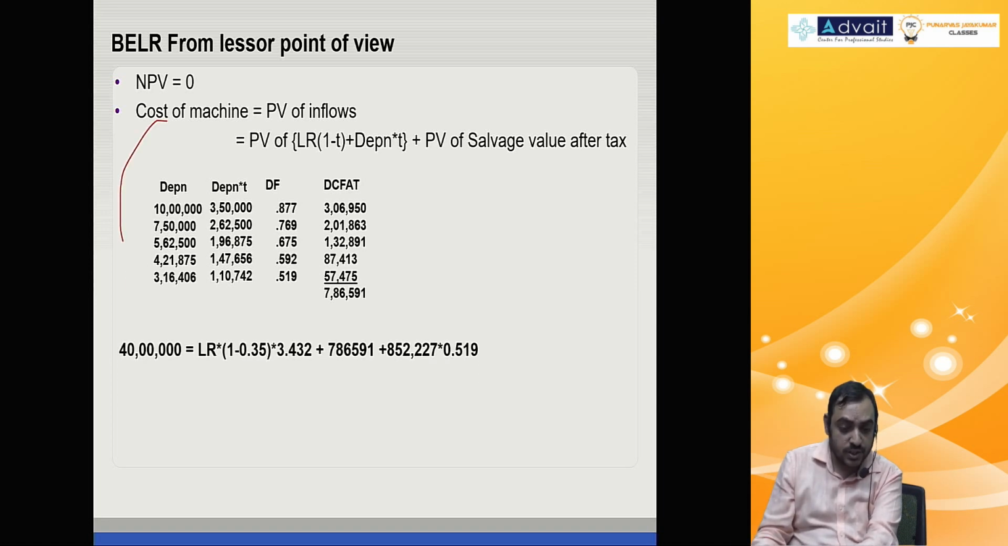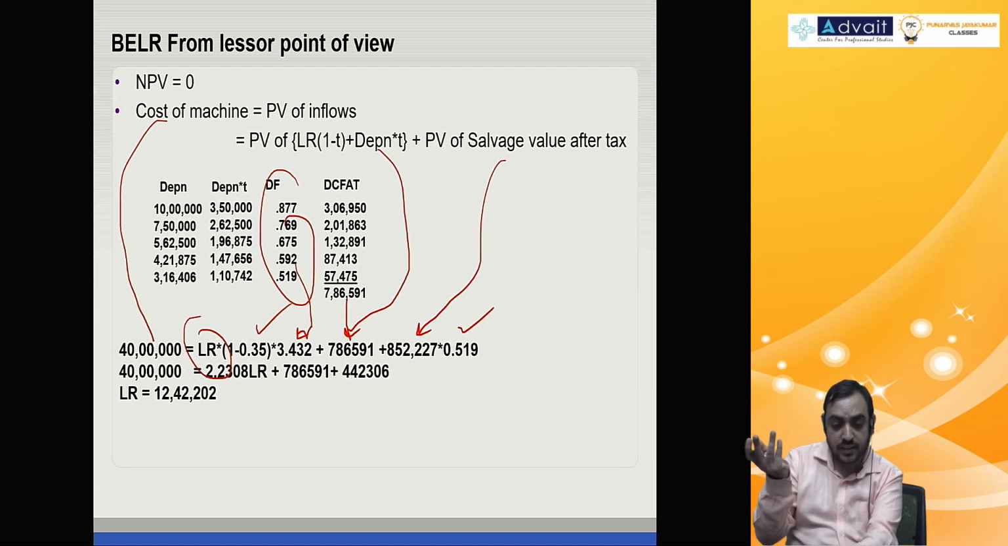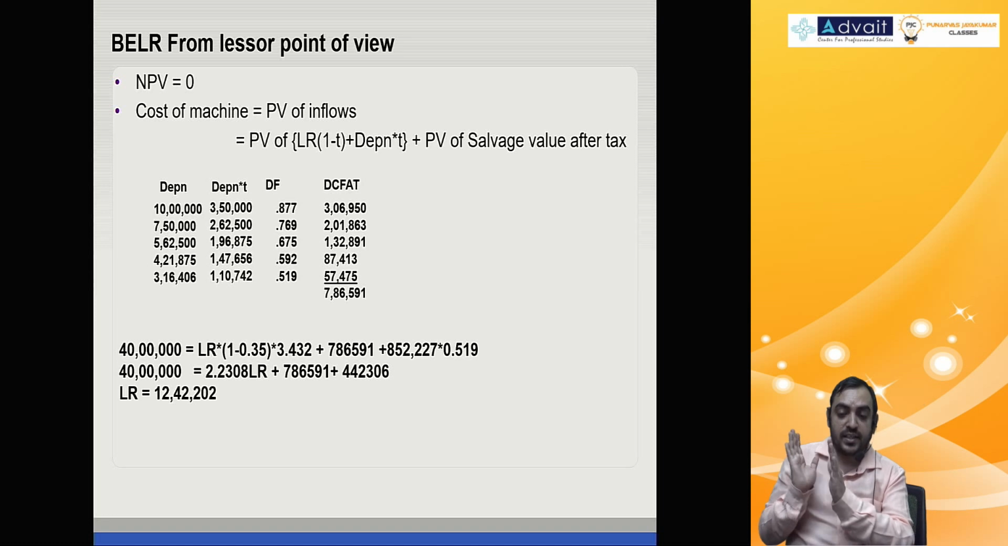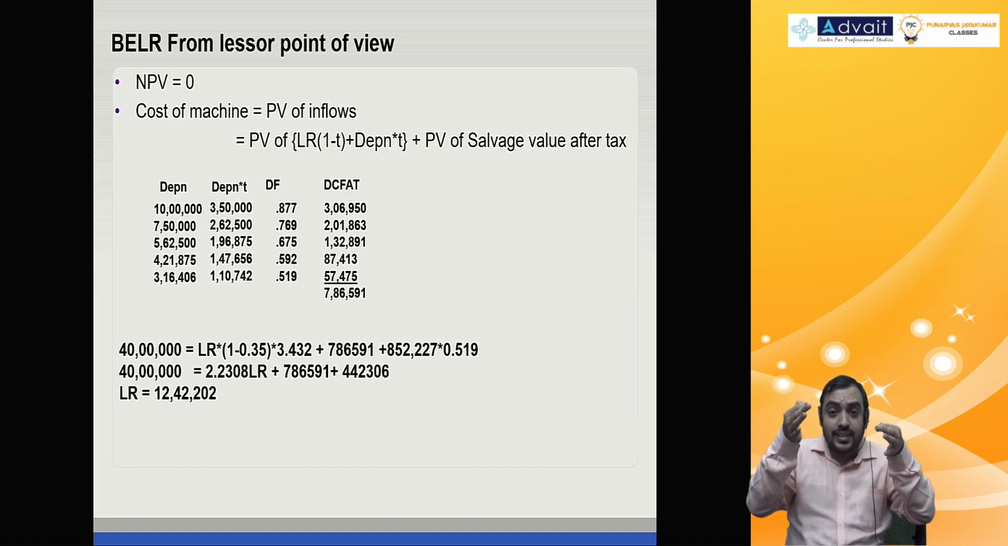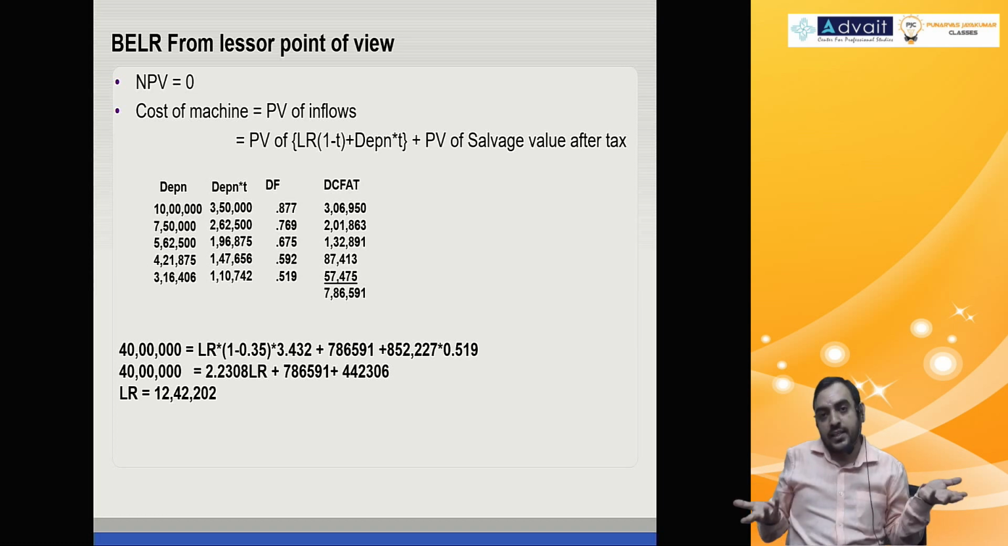Discounting factor you multiply, that is the present value of the tax benefit. So cost of the machine is 40 lakh. Lease rental we need to calculate. 1 minus tax rate is 0.35, times the sum of discounting factors, the annuity factor. Depreciation tax benefit is 7 lakh 86. Present value of salvage is 8 lakh 52, discounting factor 0.8519. Simplify: lease rental is 12 lakh 42. This is the minimum lease rental that the lessor has to collect. If not, it is a loss for him.